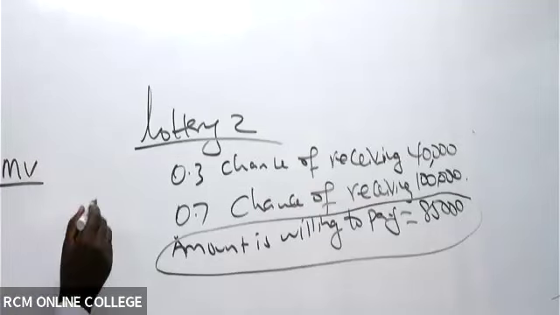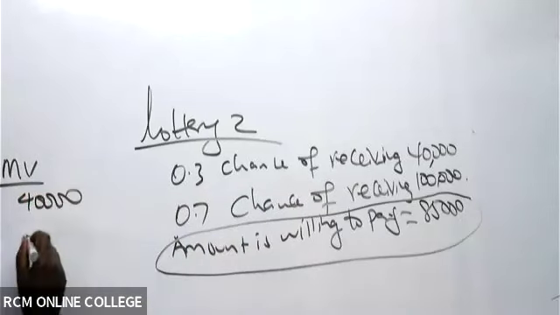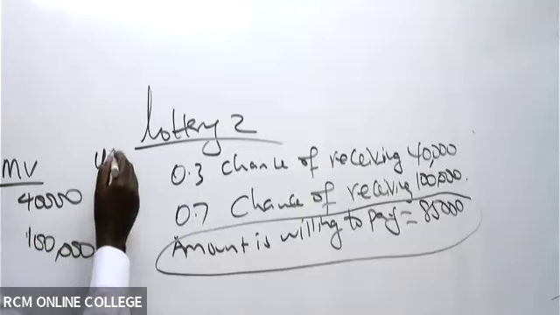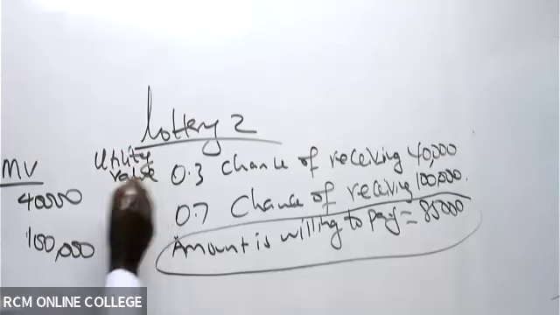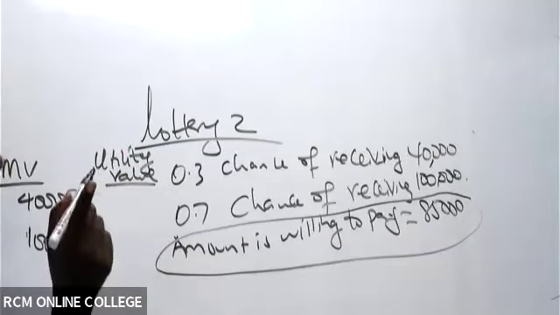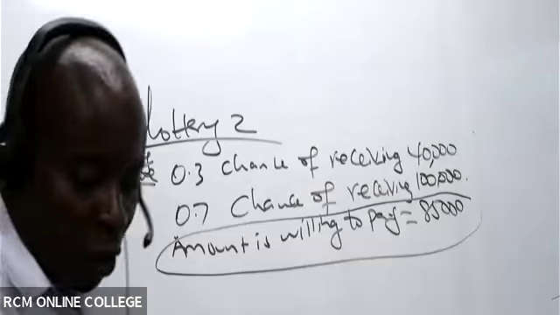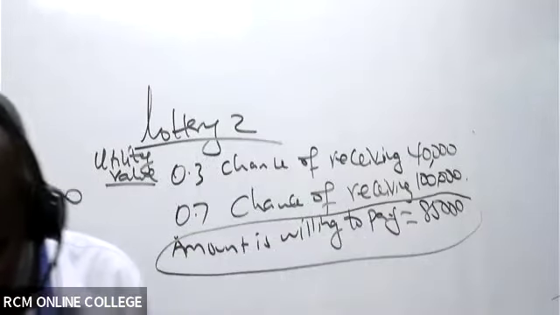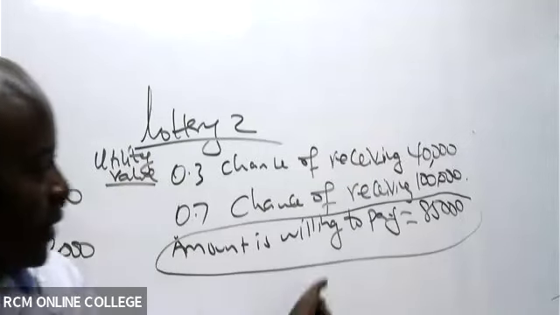So the monetary values we have, two of them: shillings 40,000 and shillings 100,000. And then, ladies and gentlemen, we have utility values. Hapa ninataka confusion kidogo, lakini mwanafunzi mwerevu ujua. What is the utility value of 40,000 from your understanding? We already have something driven here.